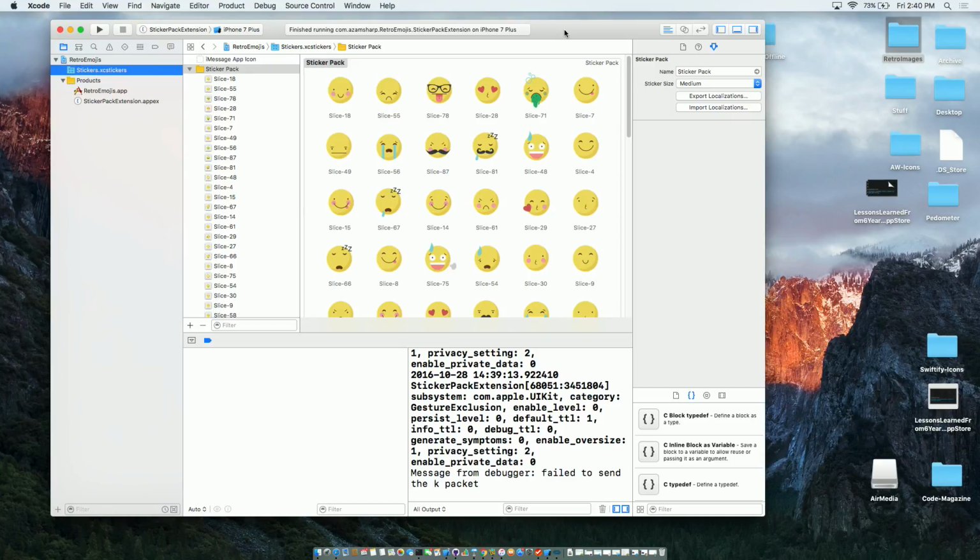Now, this is a sticker app. It doesn't have any code. All you did was create these graphics or buy these graphics and drag and drop, and you're done with it. So this is a good opportunity if you are not a developer but a designer, a graphic designer. All you need to learn is how to drag and drop these images into Xcode and the publishing part of it.